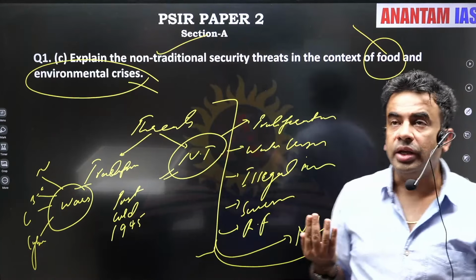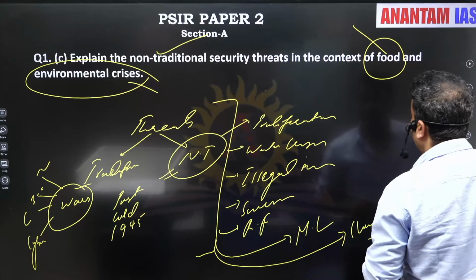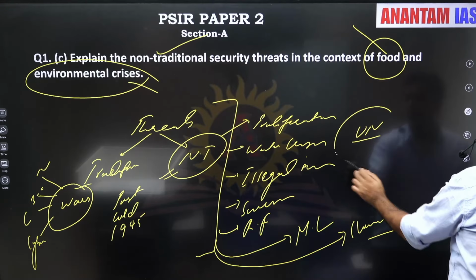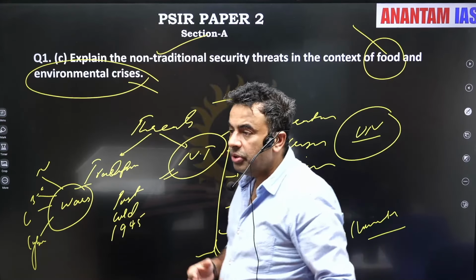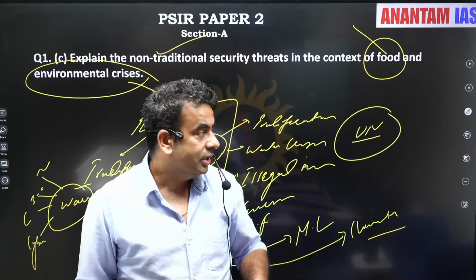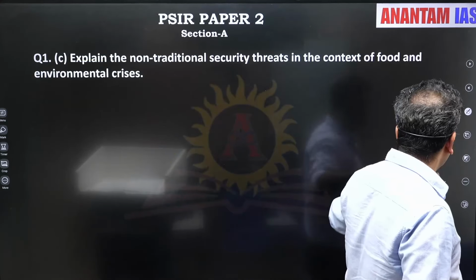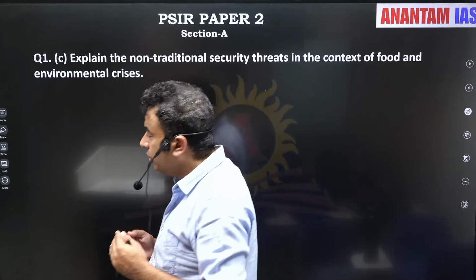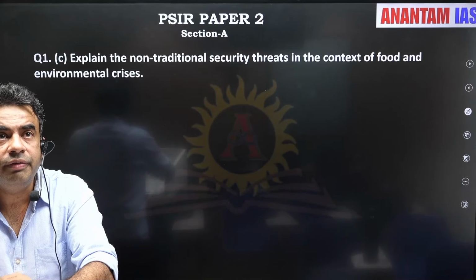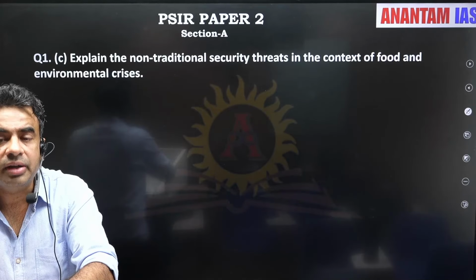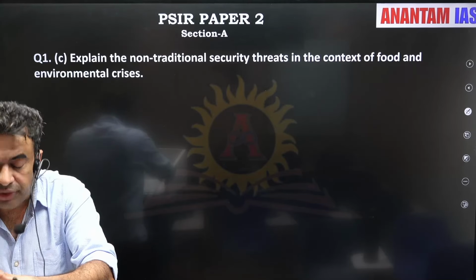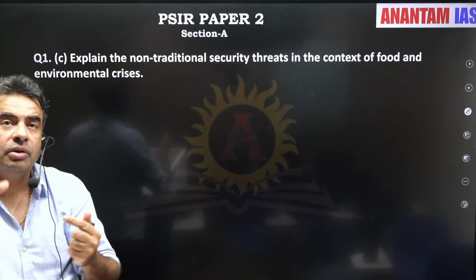In the conclusion, you can write, I guess it is not there in your PDF, that the UN by and large has been able to deal with traditional threats, but the UN is not able to deal with non-traditional security threats, so rising non-traditional challenges. ठीक है ना? Under Millennium Development Goals, Sustainable Development Goals, the UN is showing its concern for the rising non-traditional security threats. So if we know this much, that these threats are considered as non-traditional threats, it is easy to frame an answer. Now, which school can we mention while framing an answer for this?